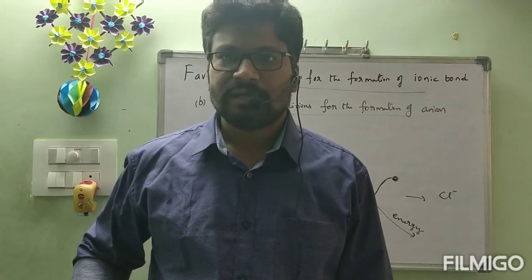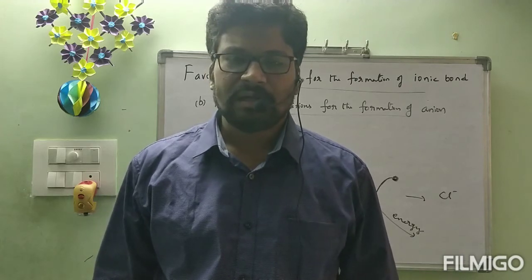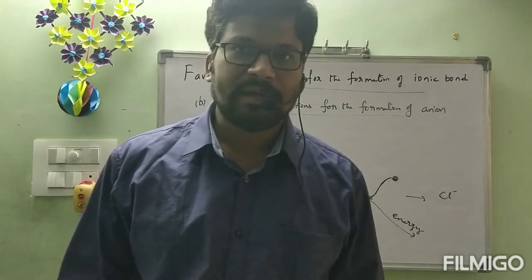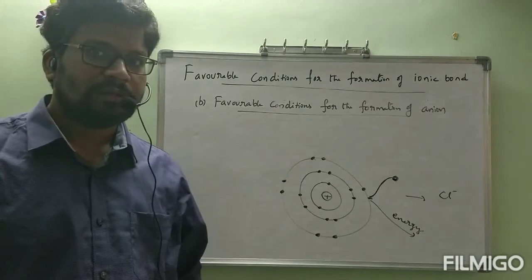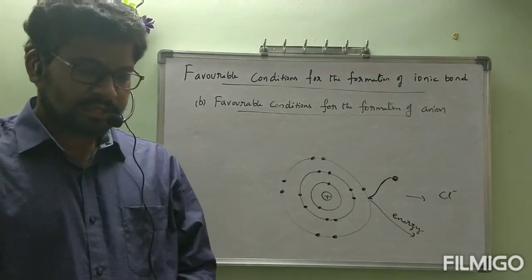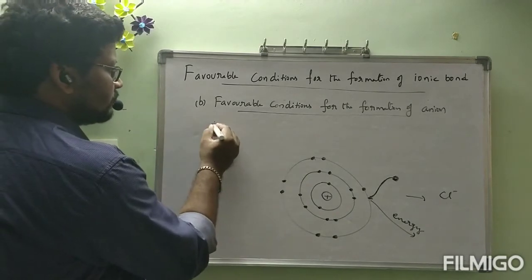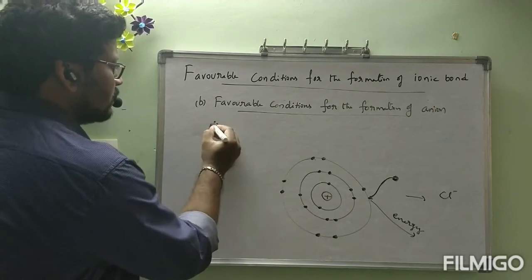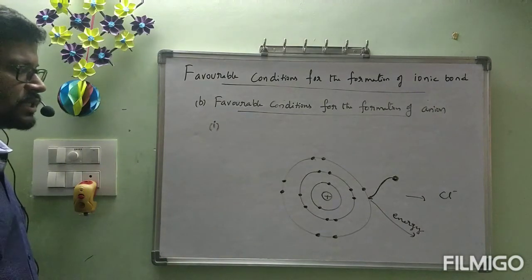In previous class, we have seen the favorable conditions for the formation of cation. After that, we kept the heading favorable conditions for the formation of anion, and under that we have seen the definition of electron gain enthalpy or electron affinity. Now we are going to see the conditions for formation of anion easily. According to electron affinity, what is the first condition?